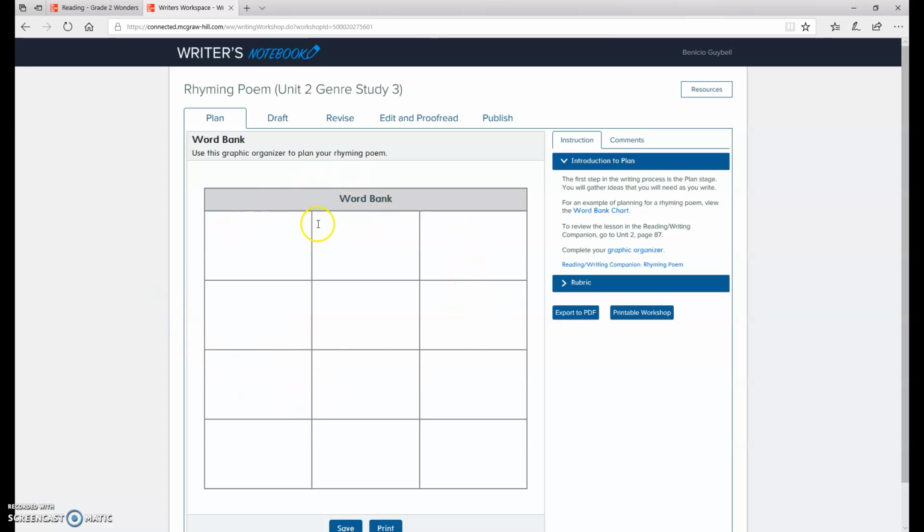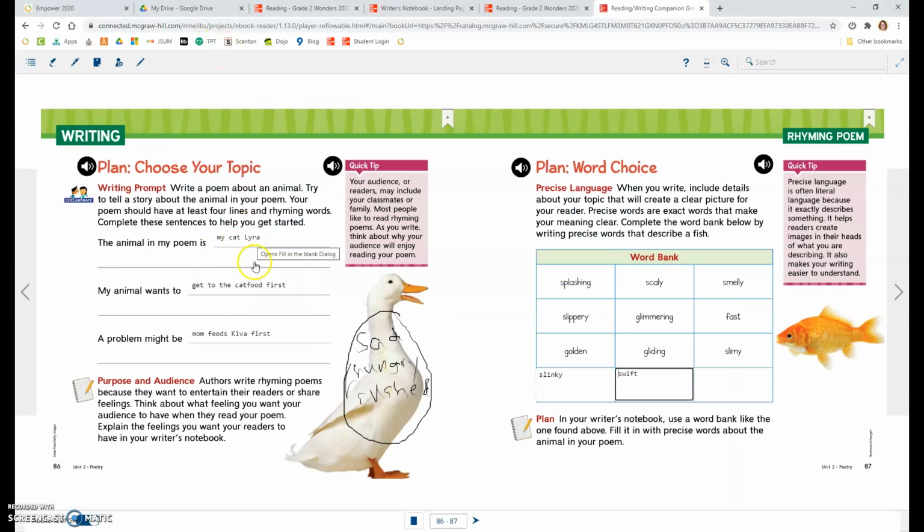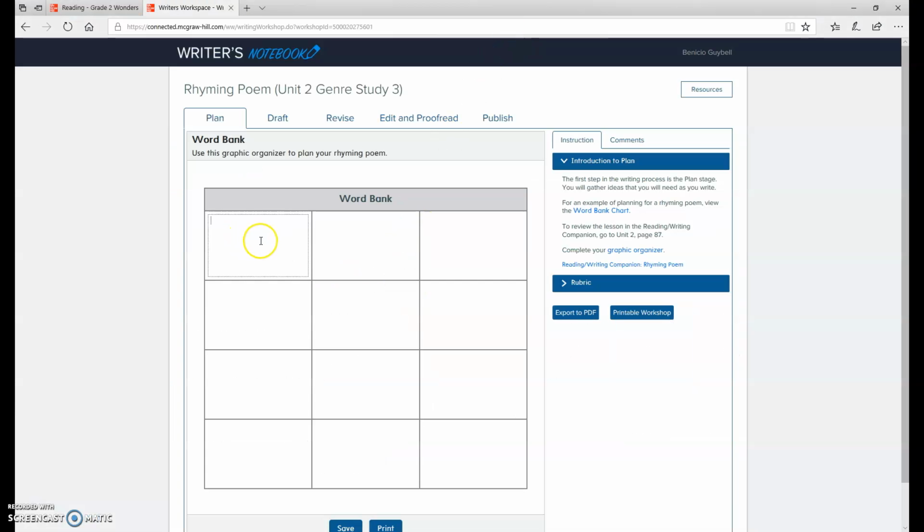You'll see right here is a word bank. So you're going to think, okay, I want to talk about my cat Lyra. She wants to get to the cat food first so that mom doesn't feed Kiva first. So coming to my word bank, I'm going to write words that describe my little Lyra. For example, I could say swift. I could say calico, because that's her color. I could say silky, because she's soft. She's also very thin.